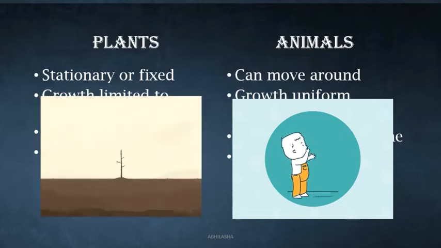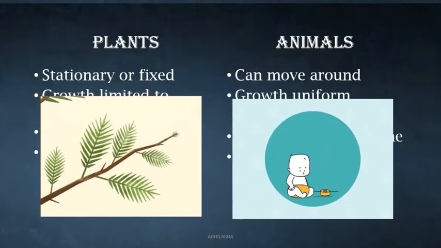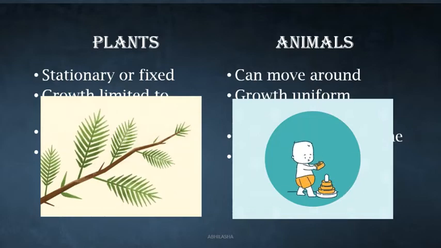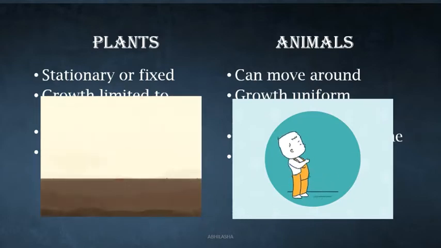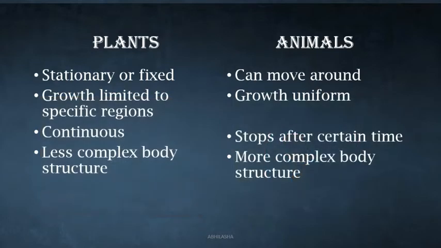This indicates a node. In animals, growth occurs uniformly. Imagine if we grew like plants, if only the knees grew. But that doesn't happen. When the body grows, every part grows in coordination. Finally, compared to animals, plants have a simpler body organization.